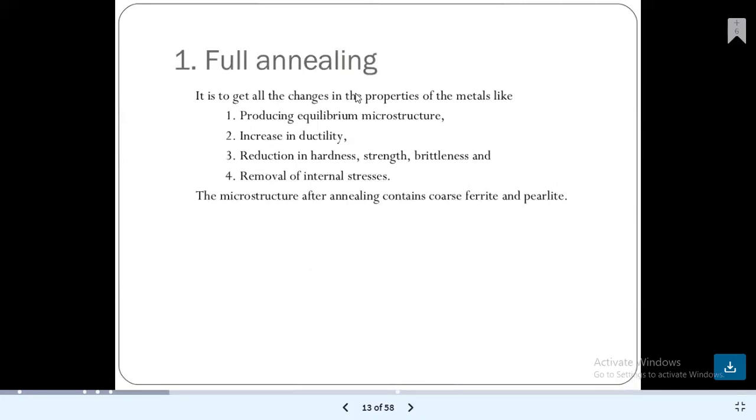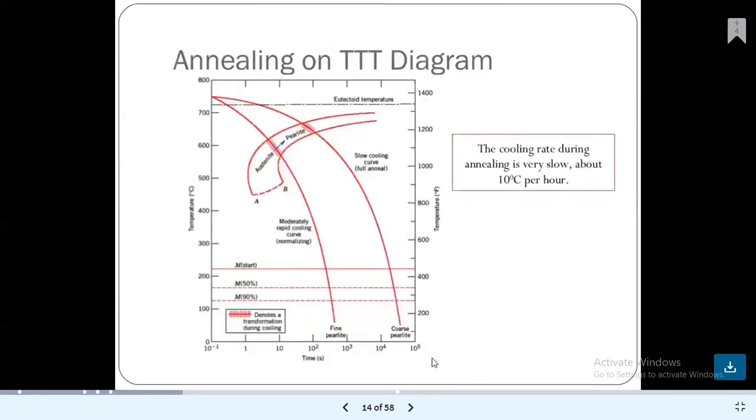The next is the full annealing process. It is used to get all the changes in the properties of metals: producing an equilibrium microstructure, increasing the ductility, and reducing hardness, strength, and brittleness, along with removal of internal stresses. These are the effects of full annealing. The microstructure after annealing contains coarse ferrite and pearlite.